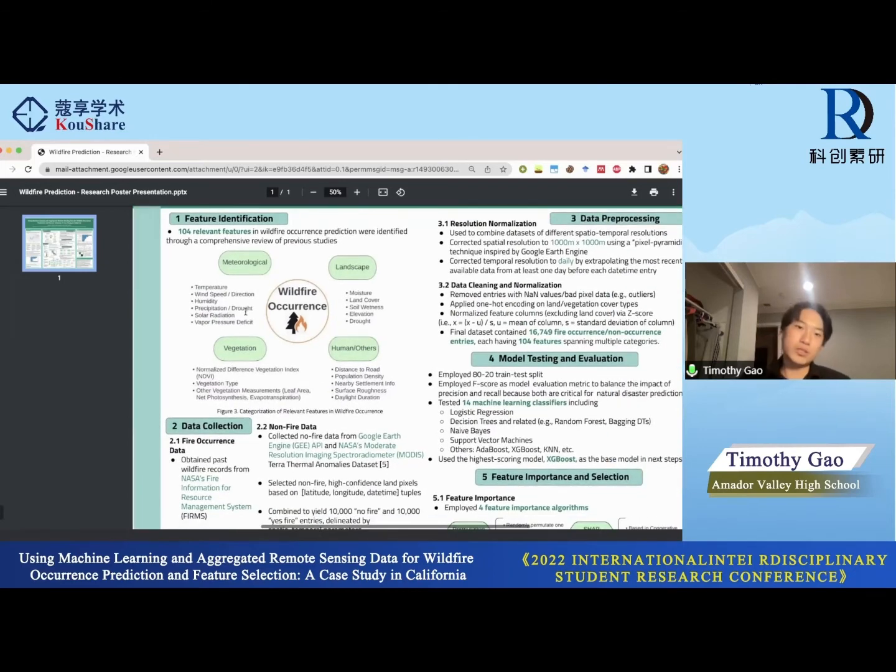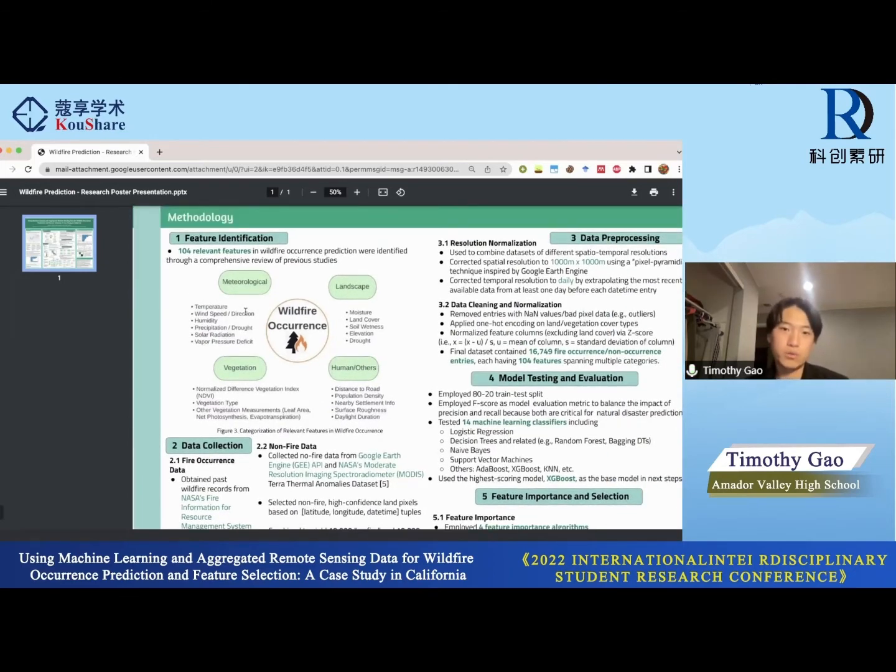First, we have to identify the relevant features. To do this, I went through a comprehensive review of previous studies and categorized the features I found into 4 categories. These include meteorological features, landscape features, vegetation, as well as human/others. Meteorological features include temperature, wind speed, humidity, precipitation, radiation, as well as vapor pressure deficit. And these are mostly collected from NASA.